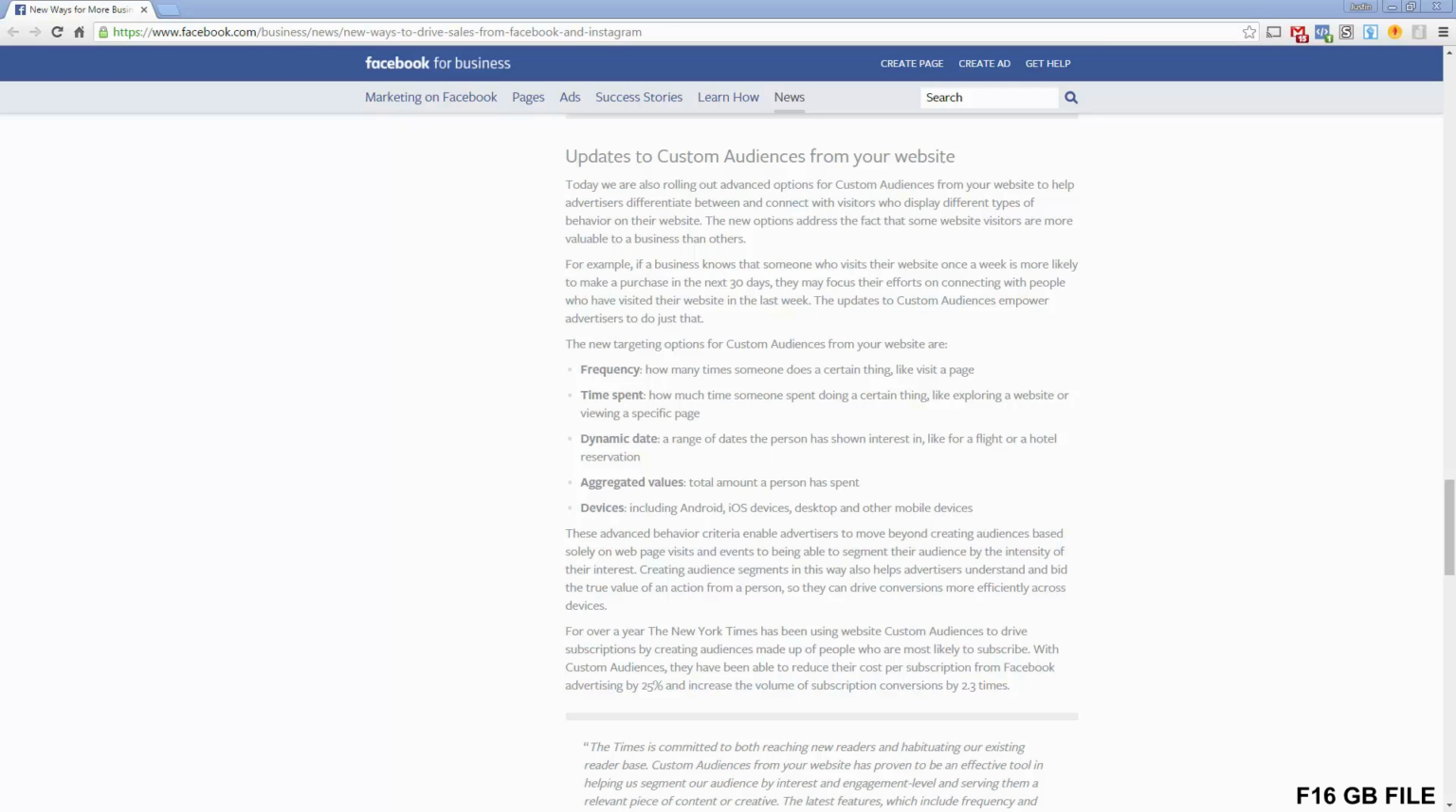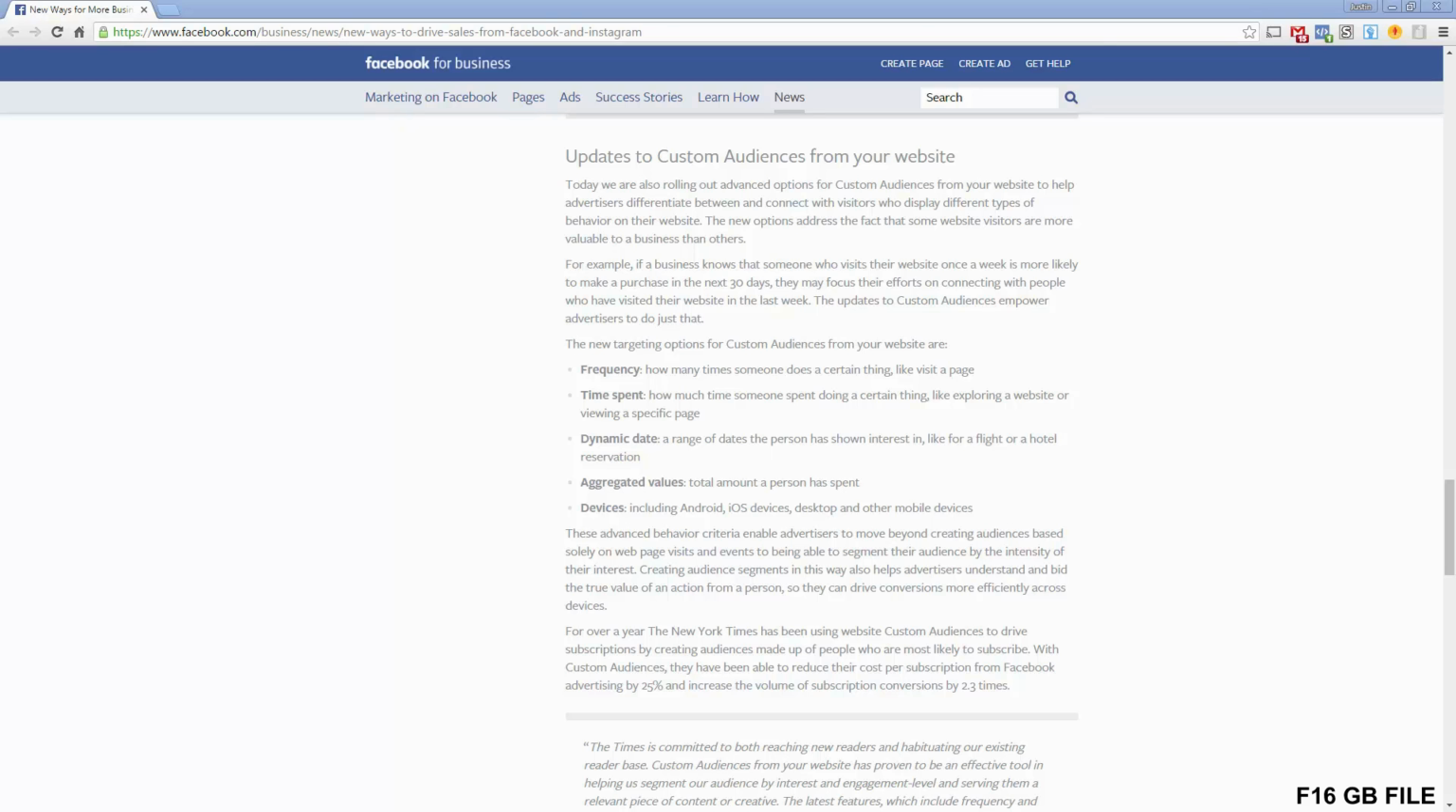It's going to be inside of your website custom audiences. Some people have it. What they're unlocking right now is just the frequency, in terms of how many times they've been to your site. They're also rolling out basic devices, so you can do mobile or desktop, not both. And I'm going to show you this in a second.